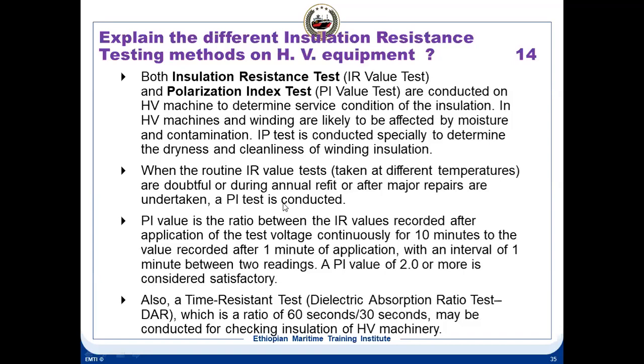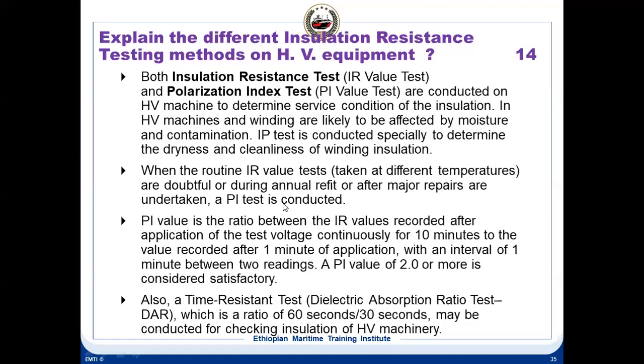But if you look at a cable, it is a different value. If you see a new cable with a test voltage of about 1000 volt, the minimum insulation should be 100 mega ohms. If you are using a higher test voltage, let's say 5000 or 10,000 volt, so you are impressing higher voltage, in that case it will go higher. It can go up to 1000 mega ohms if the testing voltage is 10 kV. If it is 1 kV, it should be around 100 mega ohms. Normally for IR test values, we call 1 mega ohm a minimum value.